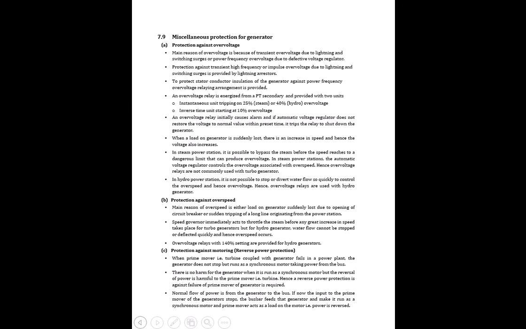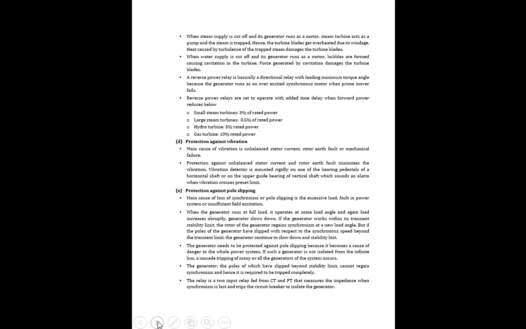Okay, so in this lecture we studied the miscellaneous faults. In miscellaneous faults we studied the protection against over voltage, protection against overspeed, protection against motoring, and protection against the vibration. In the last we studied the protection against pole slipping, or we can say the protection against the loss of synchronism.